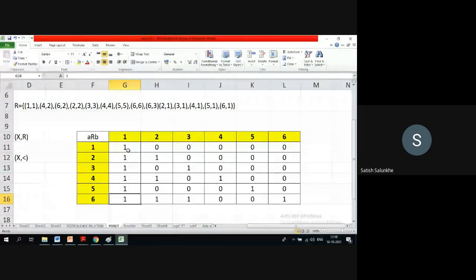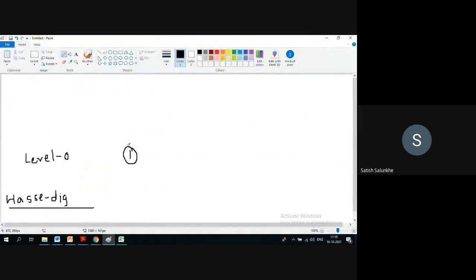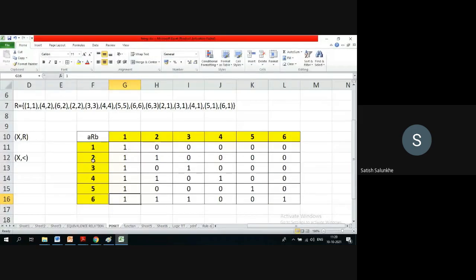So what I'm talking about right now is that we need to go level wise. So one is related. What are those elements that are related to one directly? Directly means we can have many more elements that are related to one. Like in this case, we can see 2 is related to 1, 3 is related to 1, 4 is related to 1, 5 is related to 1, 6 is related to 1.